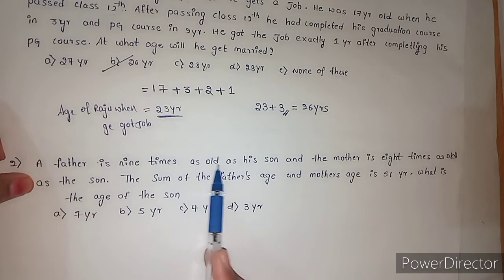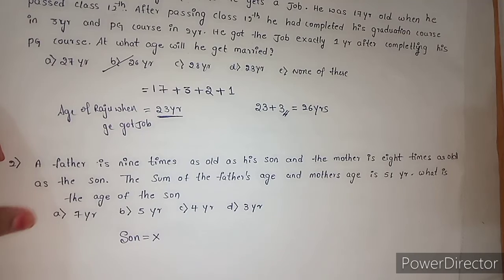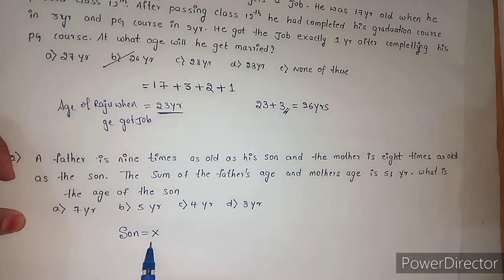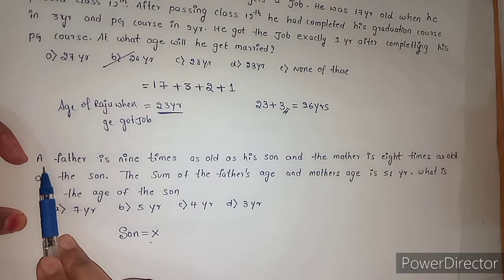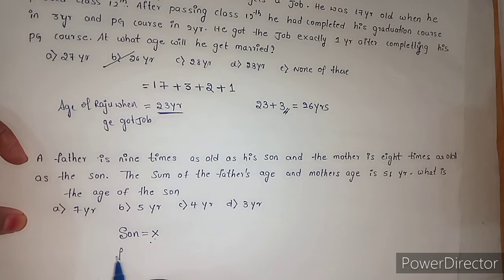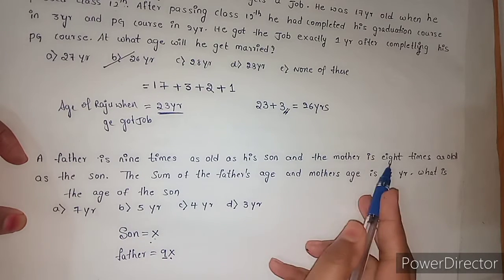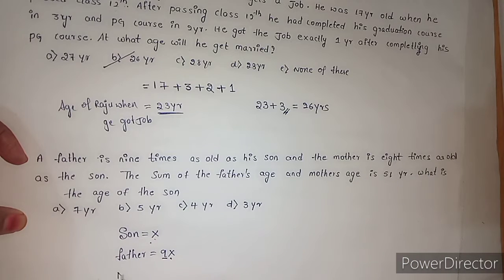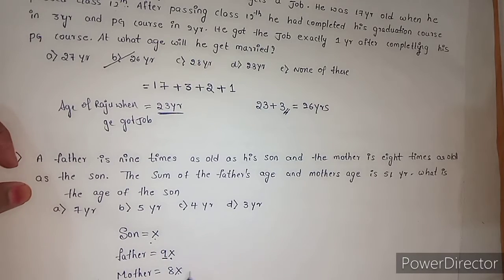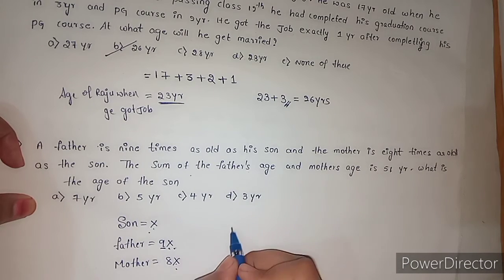The father is 9 times as old as his son. Because the son's age is not given, let us consider the son's age to be x. Here in the question it is given that a father is 9 times as old as his son. So father's age is 9x because he is 9 times as old as his son x. Clear? And the mother is 8 times as old as the son. Mother is 8x.